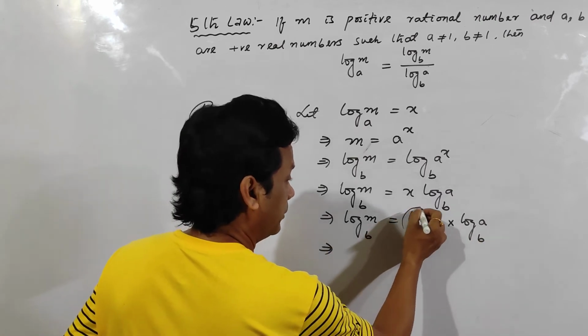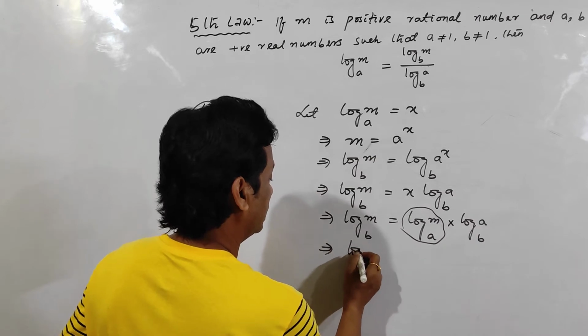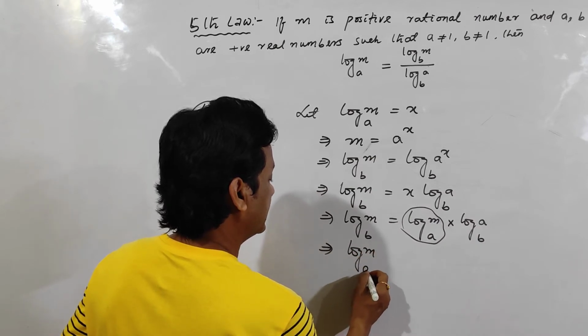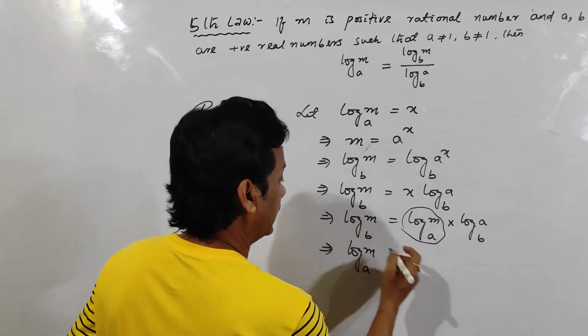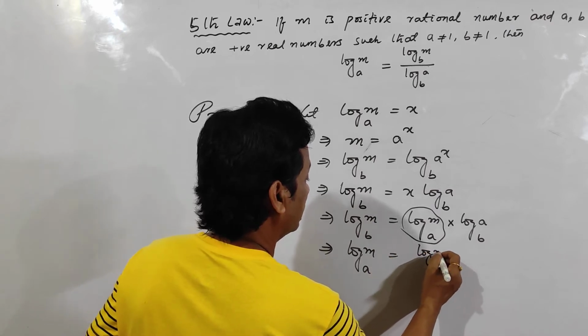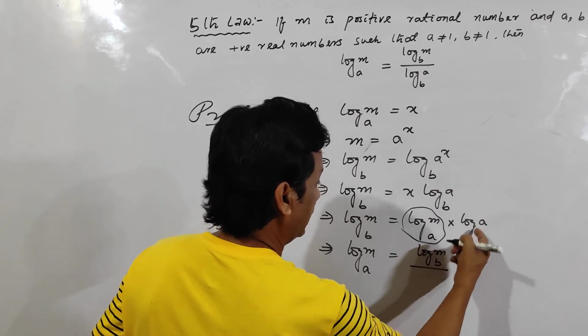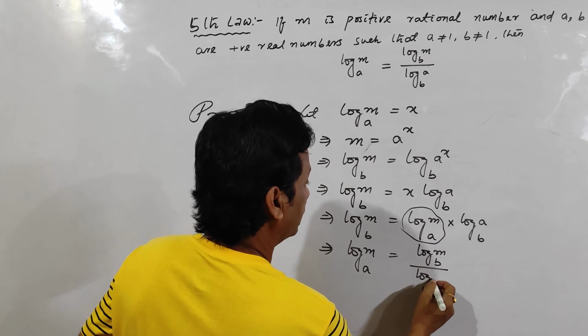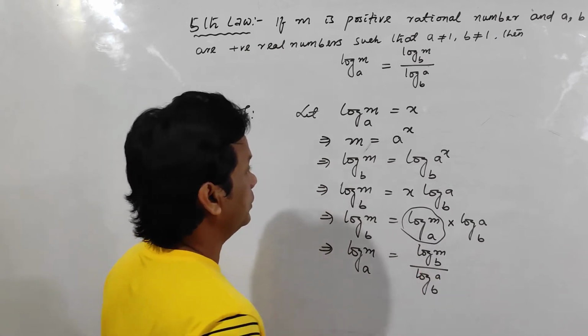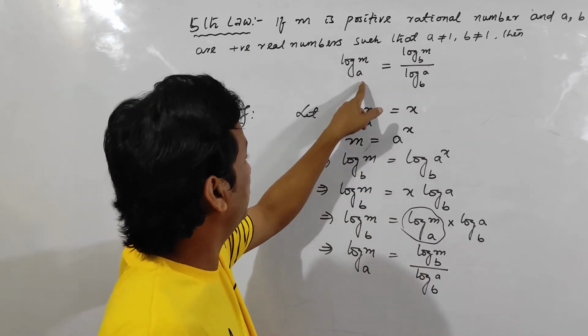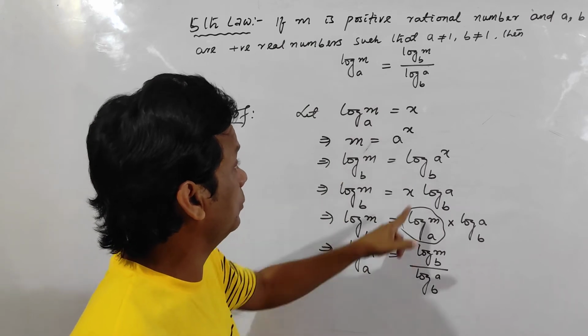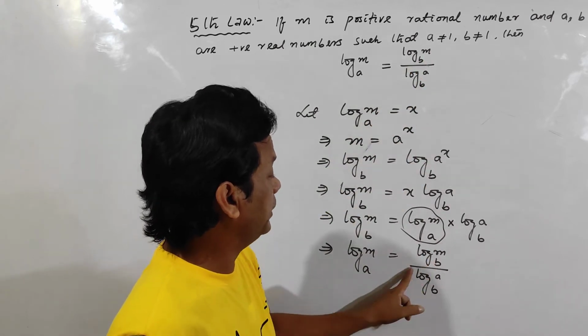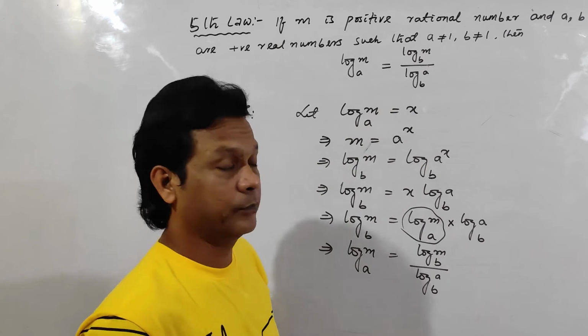So log m to the base a is equal to log m to the base b divided by log a to the base b, which is your requirement.